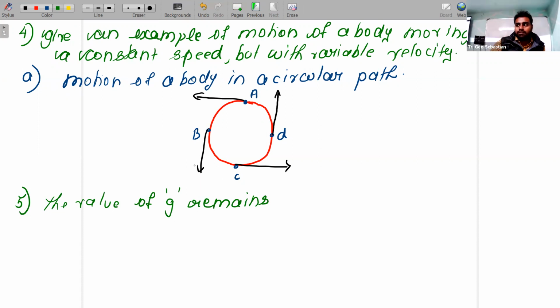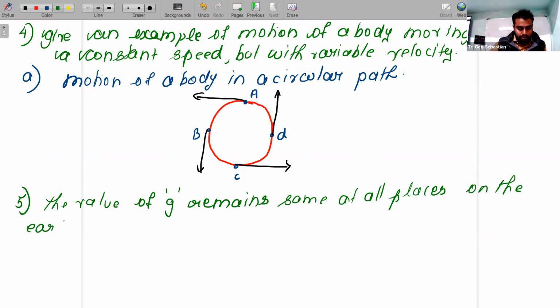If it is small g, it is acceleration due to gravity. The value of g remains the same at all places on the Earth's surface.